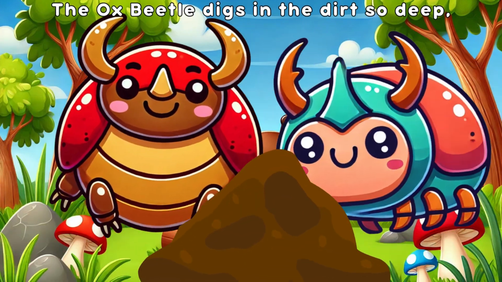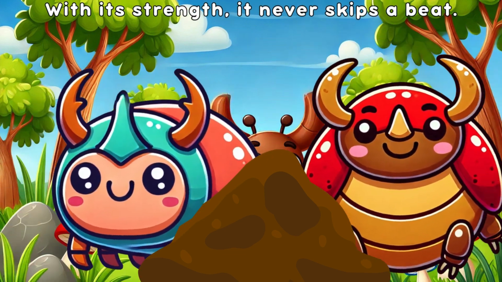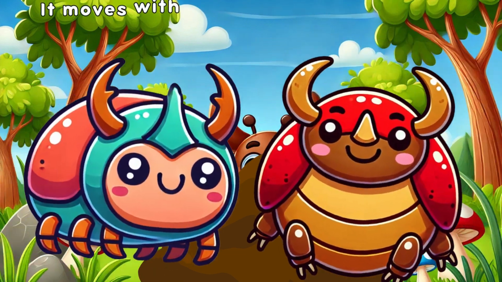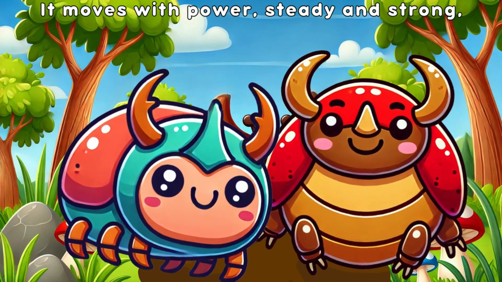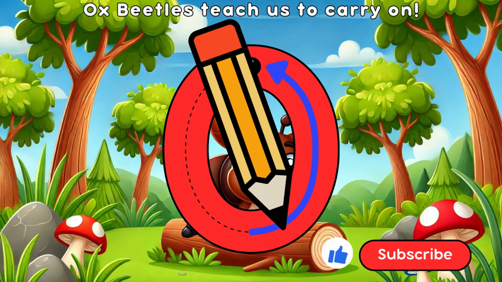The Ox Beetle digs in the dirt so deep. With its strength, it never skips a beat. It moves with power, steady and strong. Ox Beetles teach us to carry on.